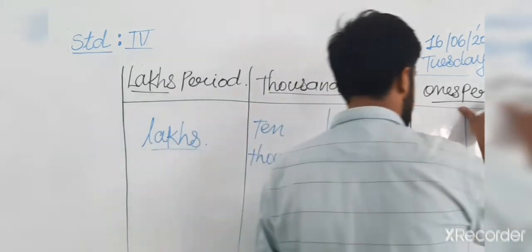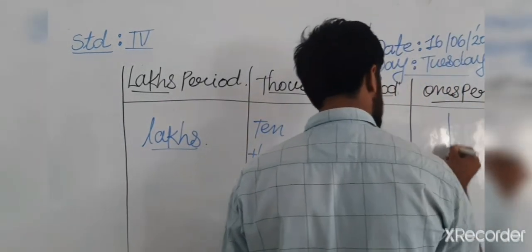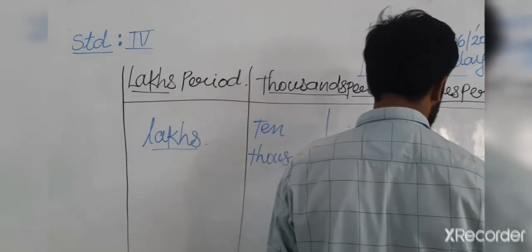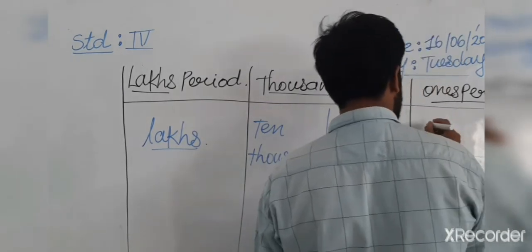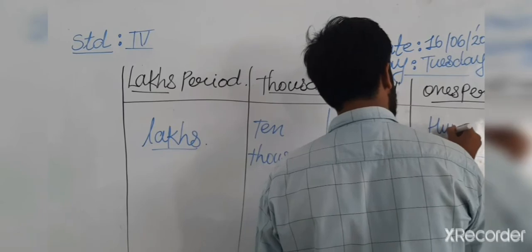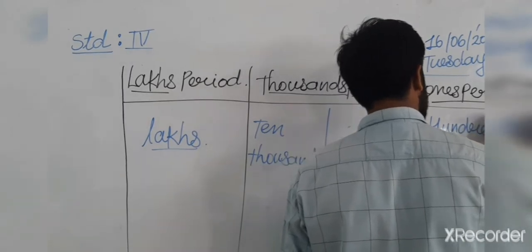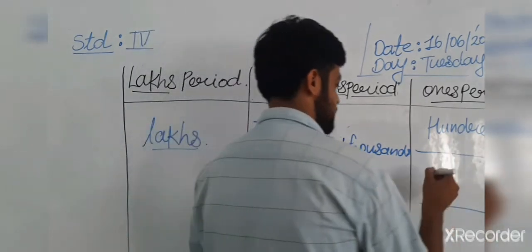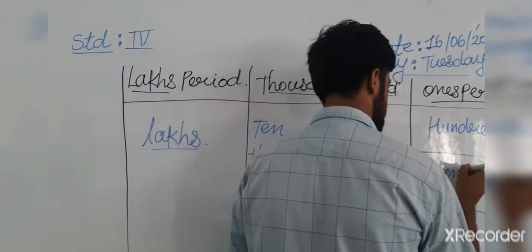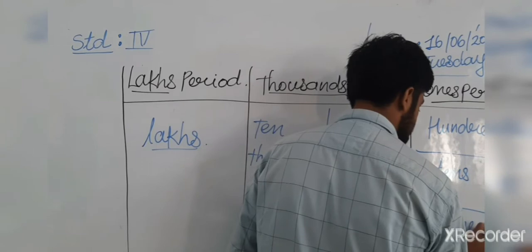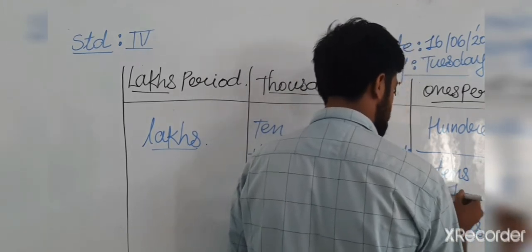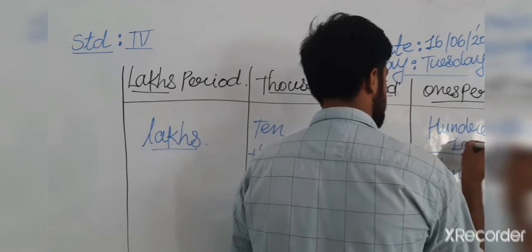First of all hundreds, then tens, and then ones. So I am writing the numbers 1, 10, 100,